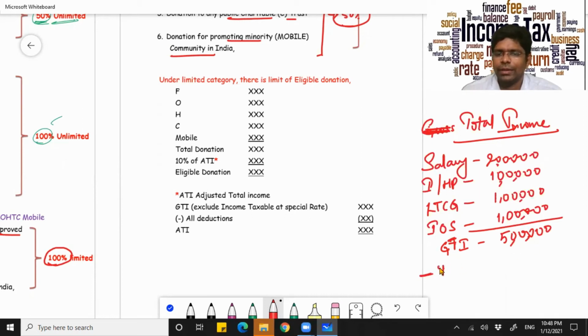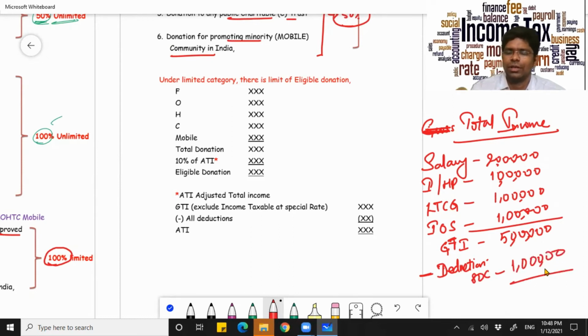And say you have made an investment in life insurance premium. Okay, you have paid life insurance premium, which you are claiming as a deduction under 80C of 1 lakh rupees. So this is your rough schedule of your total income. Now, how do you calculate your adjusted total income based on this? It tells you your gross total income minus all the deductions is your adjusted total income. But then what is your gross total income for the purpose of calculating adjusted total income? It tells you remove all the incomes which are taxed at a special rate.